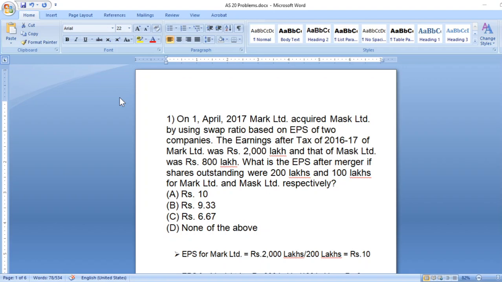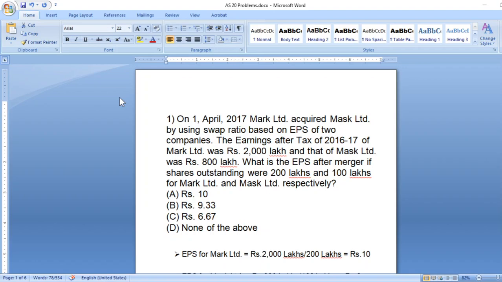So when is this applicable? From 1/4/2001 onwards it is applicable to all listed companies, and also it is indirectly applicable to all companies because of Schedule 3. In Schedule 3 you have basic EPS and diluted EPS, so almost all companies have to prepare this. See the second point. However, under Schedule 3 of the Companies Act 2013, every company is required to disclose EPS in accordance with AS 20. And presentation of EPS is required to be made both on the consolidated financial statement as well as the individual financial statement of the parent company.